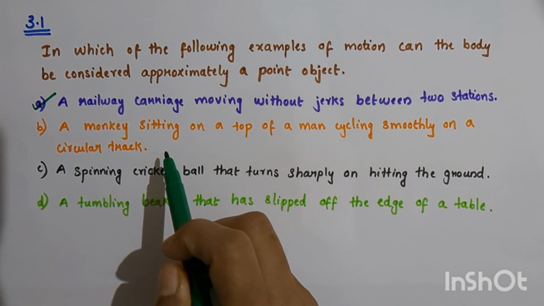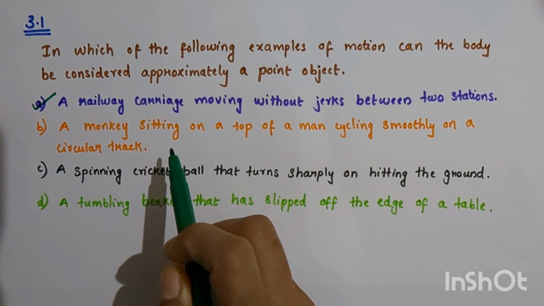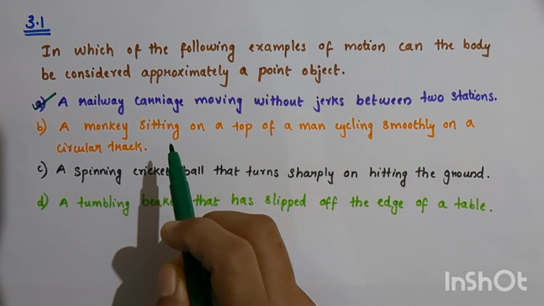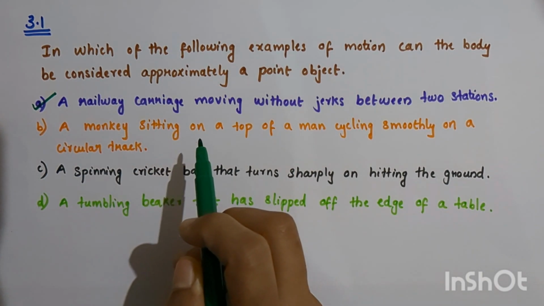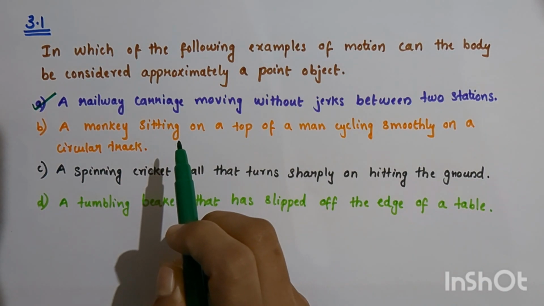You see, if the size of the monkey is very small as compared to the size of the circular track, we can consider the monkey as a point-sized object. So, if the size of the circular track is very large compared to the size of the monkey, we can consider the monkey as a point object.